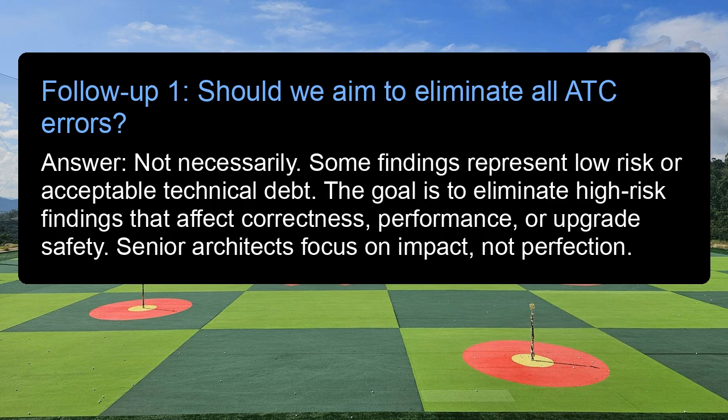Follow-up 1. Should we aim to eliminate all ATC errors? Answer: not necessarily. Some findings represent low risk or acceptable technical debt. The goal is to eliminate high-risk findings that affect correctness, performance, or upgrade safety. Senior architects focus on impact, not perfection.